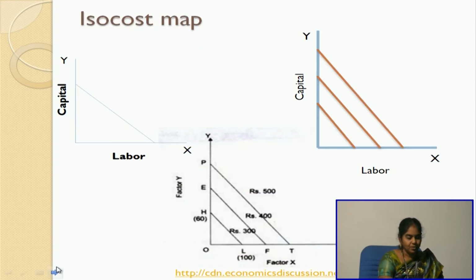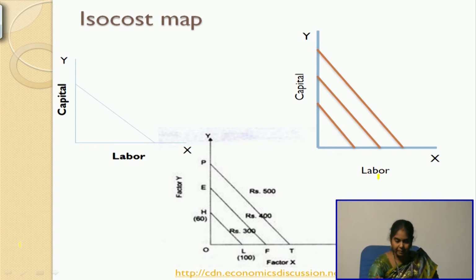So, an ISO cost line is again a downward sloping line, and when we have a combination, let us say a collection of ISO cost lines, that is why I have taken labor as well as capital. So, a collection of all these lines will be the ISO cost map. When the production inputs are changing, that is when the expenditure is changing, and when you want to bring it to a higher quantity, the ISO cost line shifts parallelly upwards.